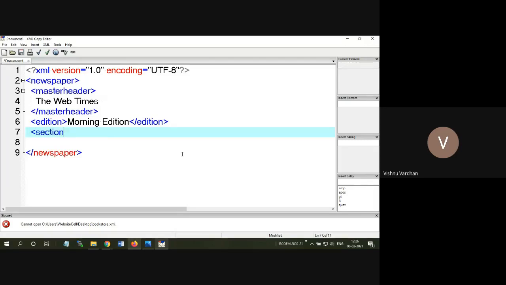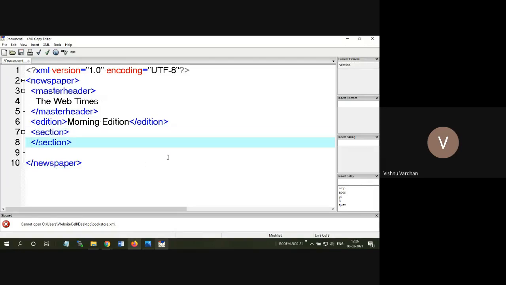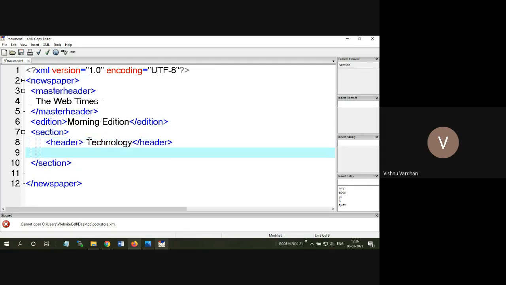Then we have section of newspaper. Section means different sections we can have. Every section will be having one independent header.